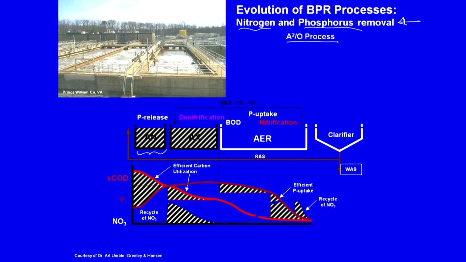Phosphorus, as you can see, is being taken up both during the aerobic phase and during the nitrification phase. So, efficient phosphorus uptake. Phosphorus is released during the anaerobic phase, not much during the denitrification phase, when obviously nitrates are present in a lot, and then slowly you have the phosphorus uptake happening in the aeration, and then during the nitrification phase you have a lot more efficient phosphorus uptake, let us see. And what is happening to nitrates? This is increasing right here.